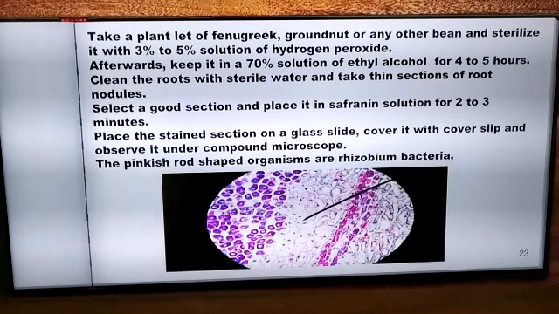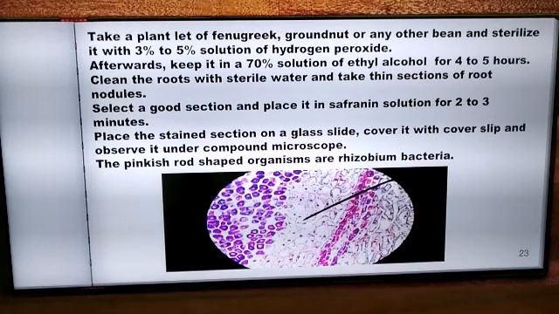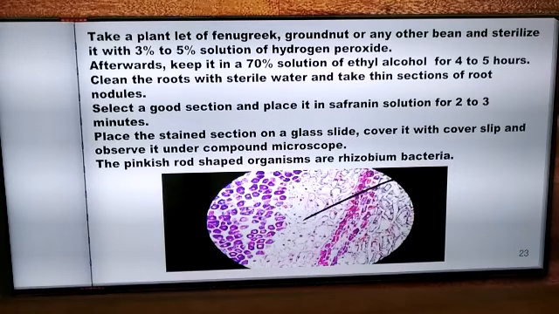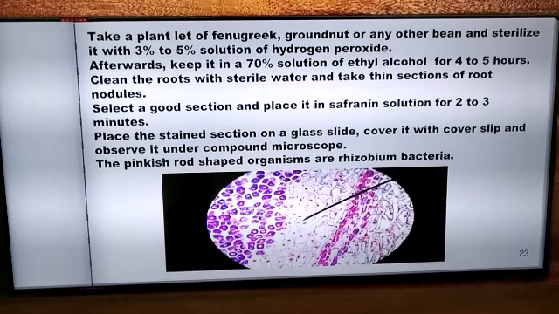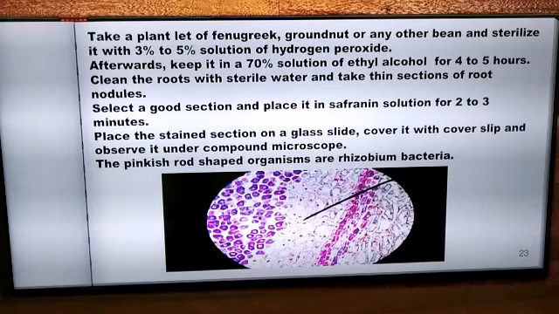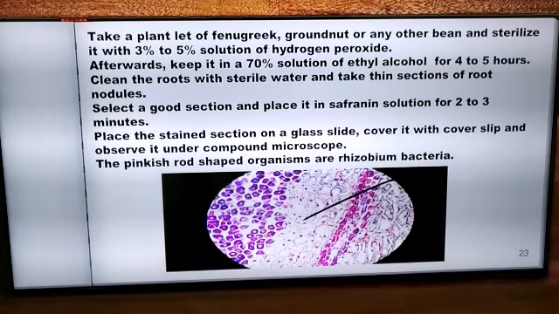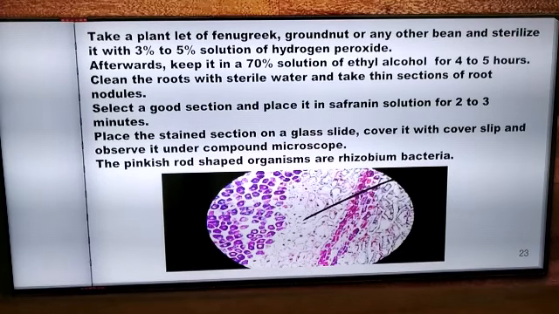So let us come back to the topic of Rhizobium. If I want to see Rhizobium bacteria under the microscope, then what should I do? We need to carry out a simple experiment. For that we need to take a plantlet of fenugreek, that is methi, or groundnut, or any other bean or a legume, and sterilize that root with a 3% to 5% solution of hydrogen peroxide.